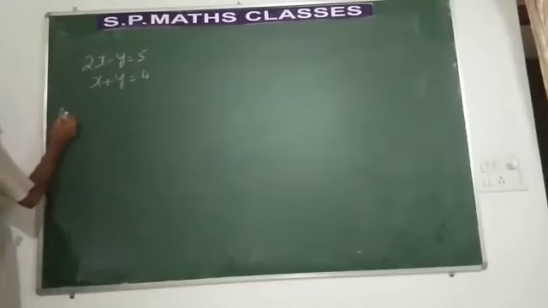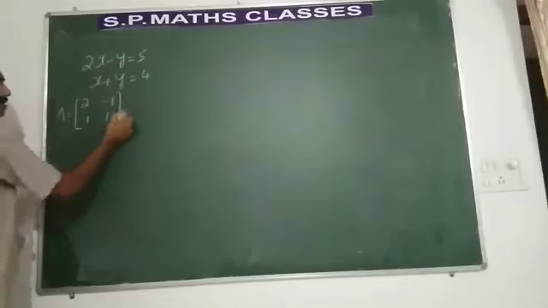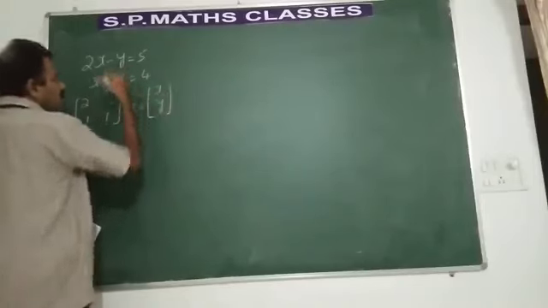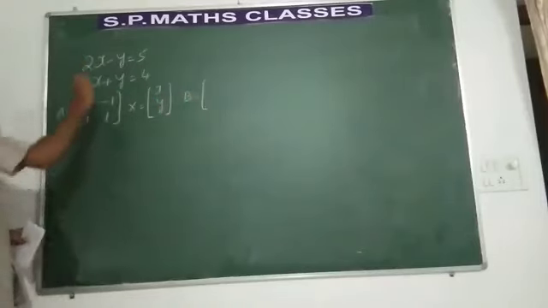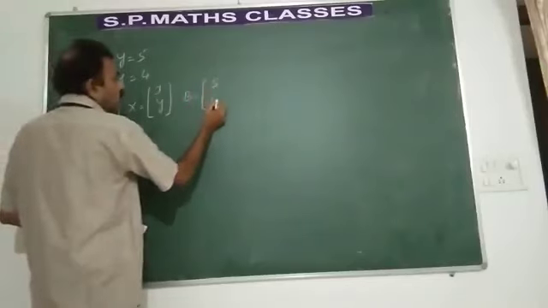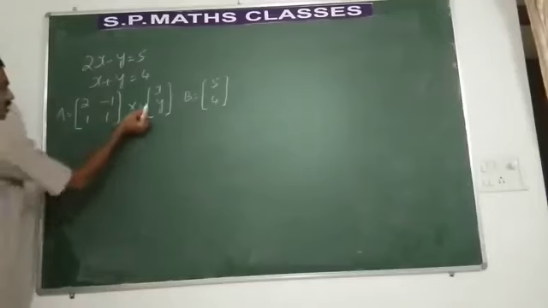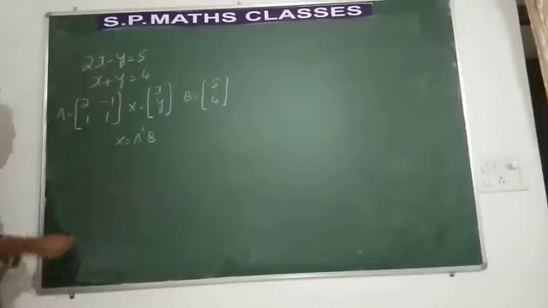So first form the matrix A: [2, minus 1; 1, 1]. What is the matrix of variables? It is [x, y] because we have only two variables. You take B, the matrix of constants, it is [5, 4]. Now let us find out X. X is found using A inverse into B.